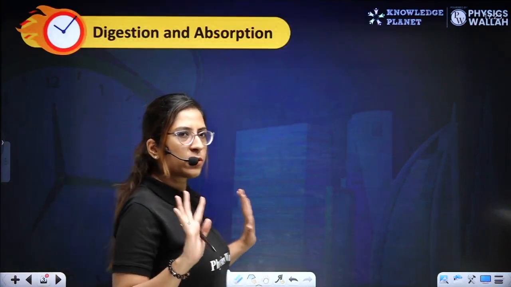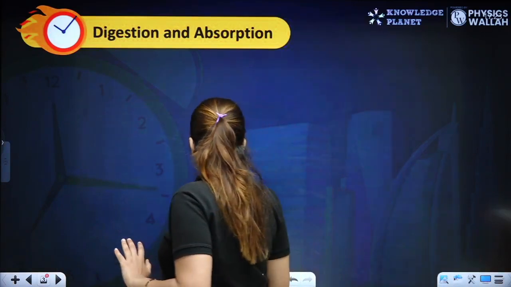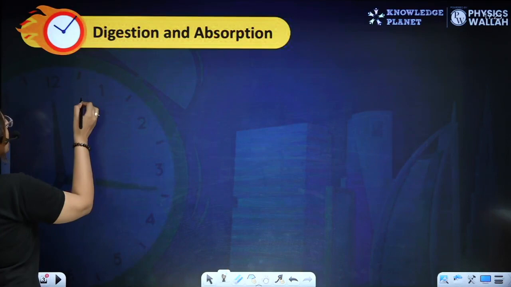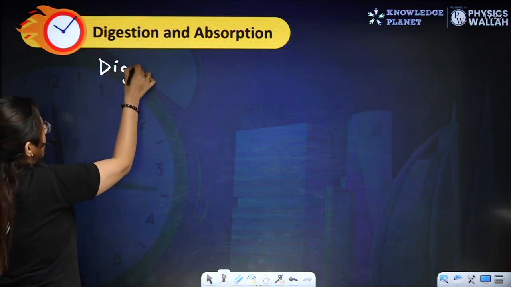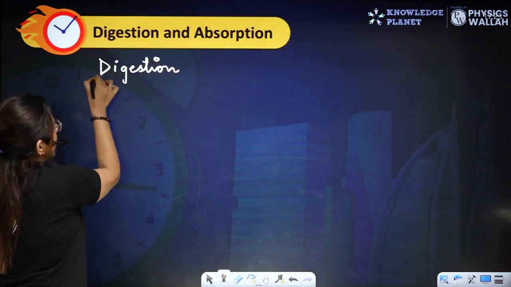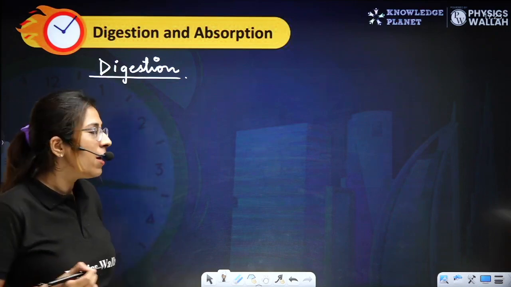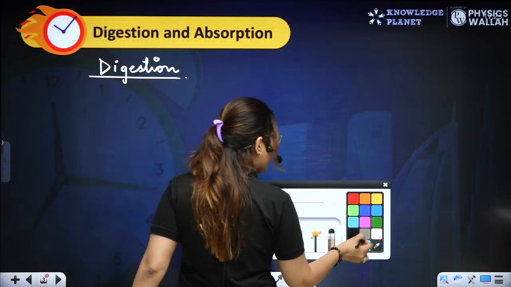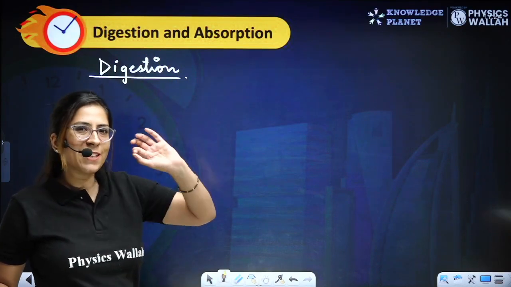Before proceeding further, let's discuss some important terminologies. Now guys, when we talk about the process of digestion, listen very carefully. Digestion means we will first describe these two words which are given in the chapter heading.